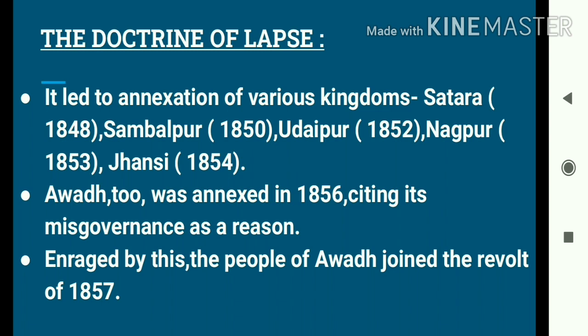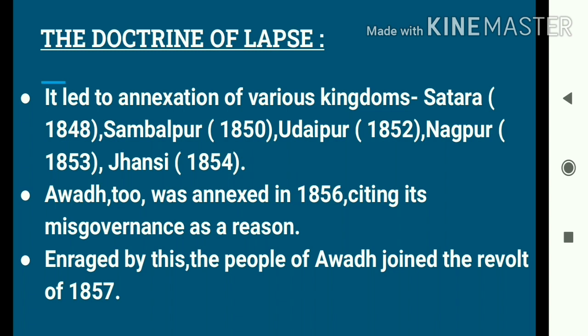Well, today we have started our class by doing a revision of our previous class, that is the war with the Marathas. Then we came to analyze the learning objectives. After that, we discussed two very important topics: the company's claim to paramountcy and the doctrine of lapse. Claim to paramountcy means how the company started claiming its supremacy over all the Indian states.